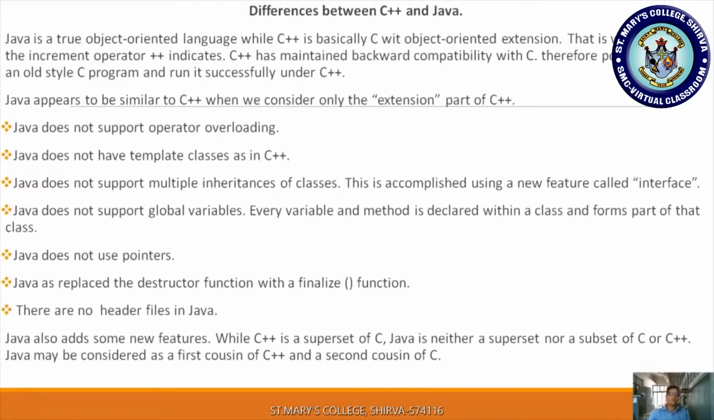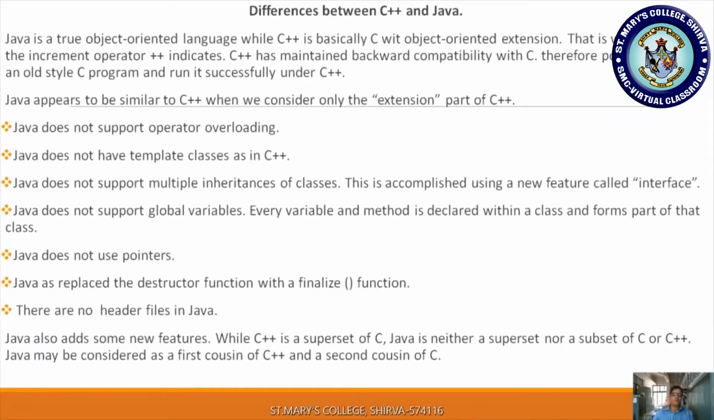Java appears to be similar to C++ when we consider only the extension part of C++, but it possesses a number of advantages over C++. Let us see what those are. Some differences: Java does not support operator overloading. Java does not have template classes as in C++. Java does not support multiple inheritance of classes. This is accomplished using a new feature called interfaces.